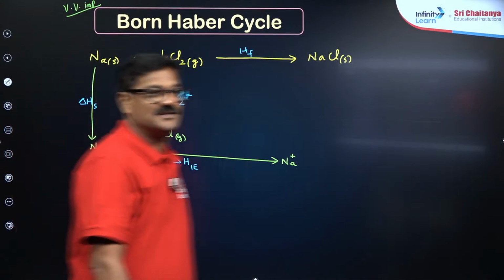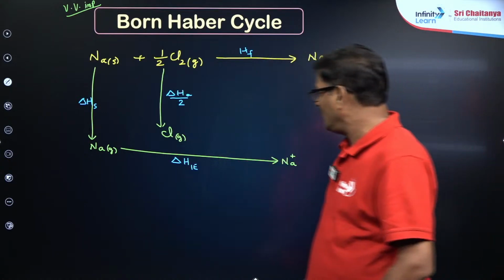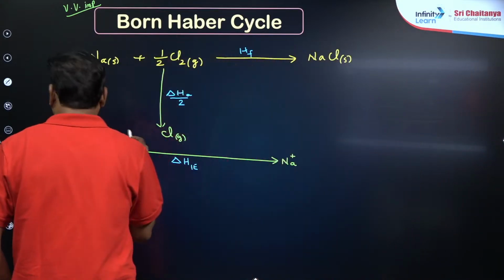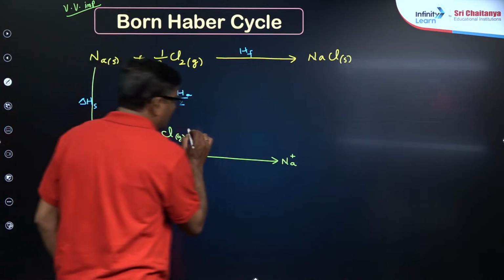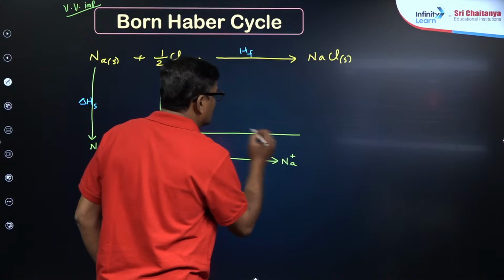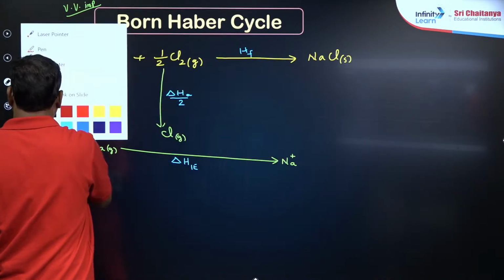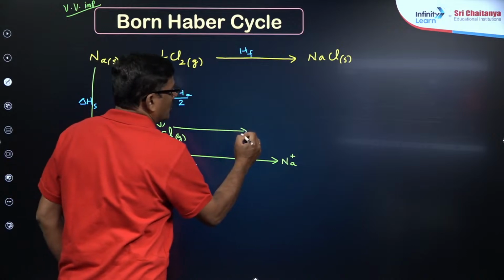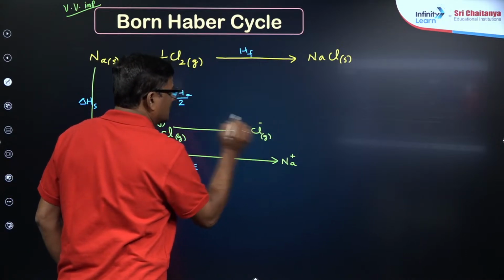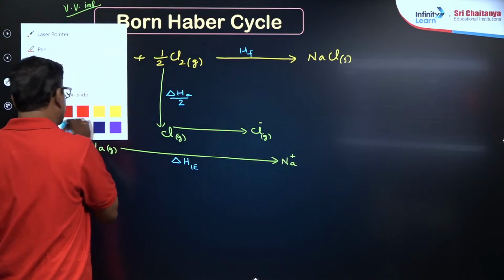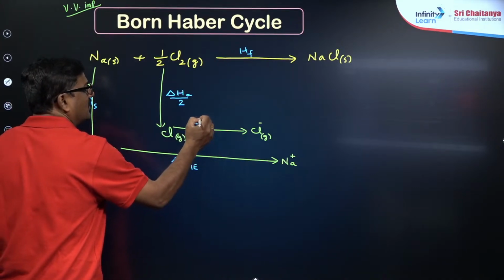Now chlorine in the gas state, after adding one electron to it, what will happen? Chloride minus will form, in the gas state. That is the enthalpy of electron affinity.